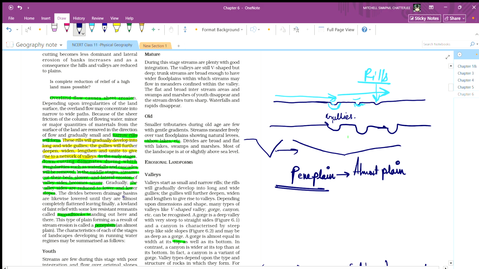The slopes get lower and the divides between regions are likewise lowered until they are almost completely flattened, or finally a lowland of faint relief with some low resistance remnants standing out there. These types of plains forming as a result of stream erosion are called peneplain. Peneplain means almost plain, a surface like this.